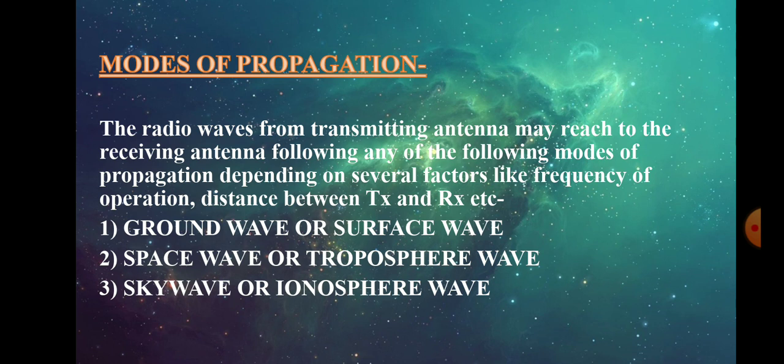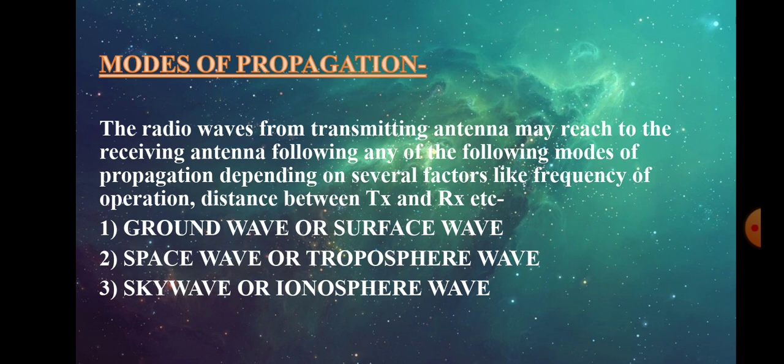First one is the ground wave, which is also called surface wave or Norton's wave. It is a wave that is guided along the surface of the earth and propagates around the curvature of the earth. If we see the range of it, it is up to 2 megahertz, which means it is used for long distance communication, and it also includes the medium waves and the very long waves.